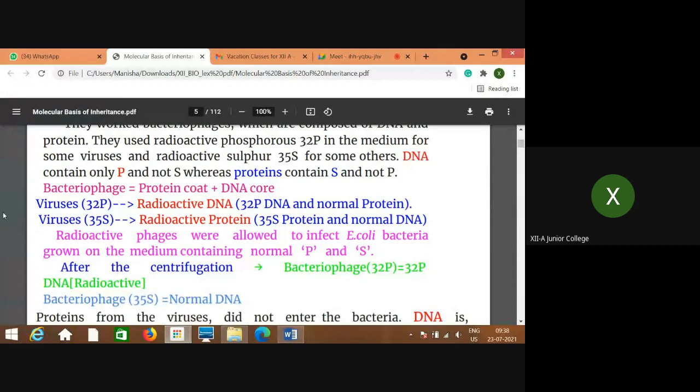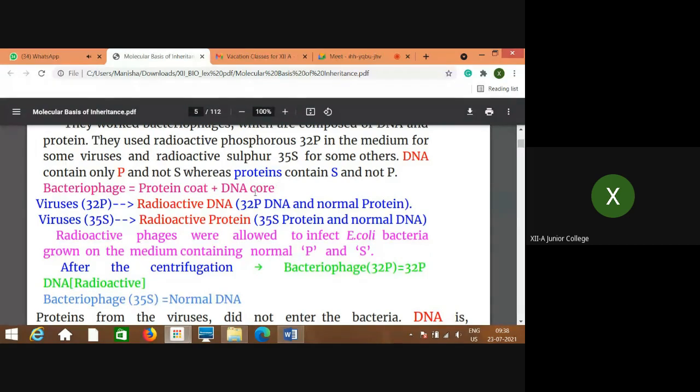Most of you, I hope, have understood why these two types of isotopes were considered, because of the structure of the bacteriophage. What is the structure of the bacteriophage? Protein coat and DNA core. The protein coat, as proteins contain sulfur, was radioactive with the heavy isotope of sulfur.